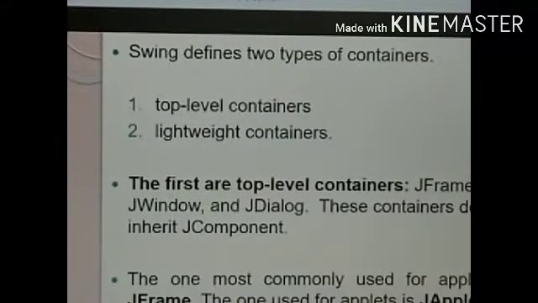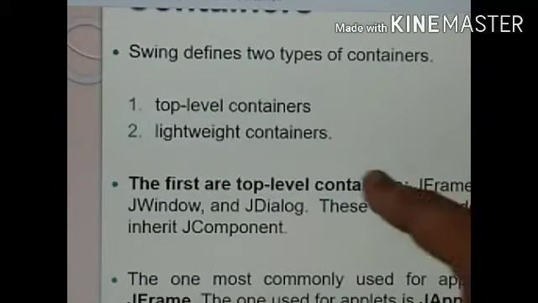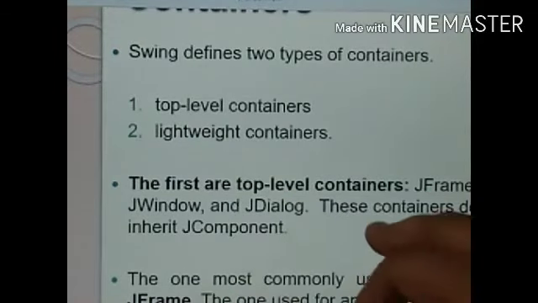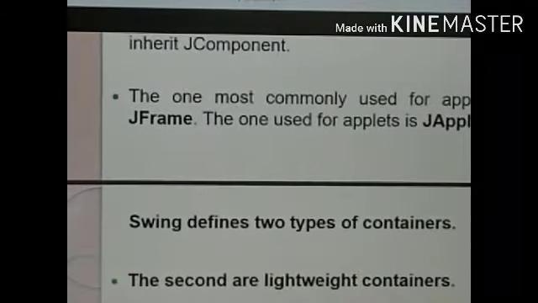Containers: top level containers and lightweight containers. Two types of containers are there. The first one is top level, which I have told you: JFrame, JApplet, JWindow and JDialog. All these are top level containers, so they do not inherit JComponent. The most commonly used one is JFrame. For applications, we will choose JFrame, and for applets, we will choose JApplet.